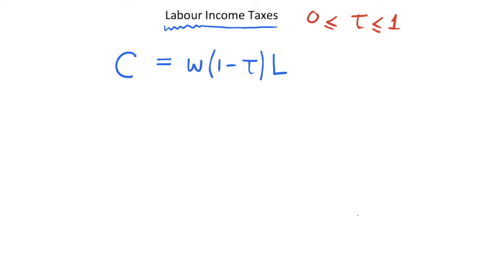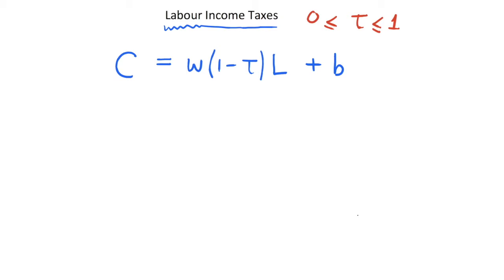So if we have a tax rate of 0, then we just go back to our original model where we just have our income as wage times labour. And as an addition to this, we're also going to add this B term, which is some additional rebate on our income, because as we can see in this model, we have some sort of tax being taken off people. Well, what is the government going to do with this tax revenue?